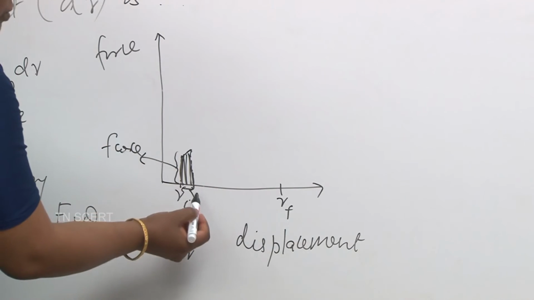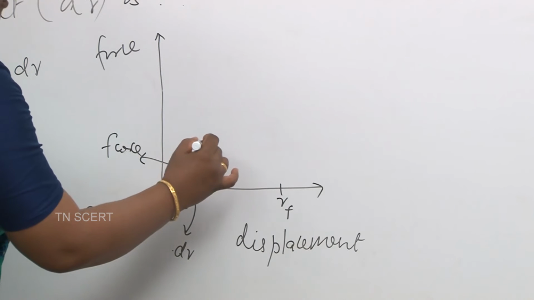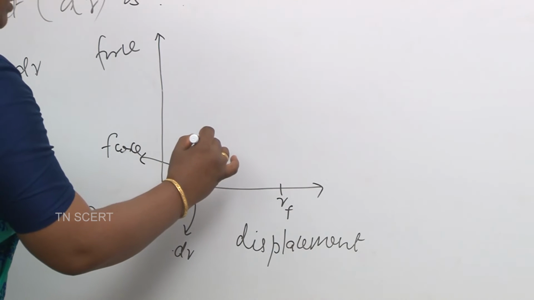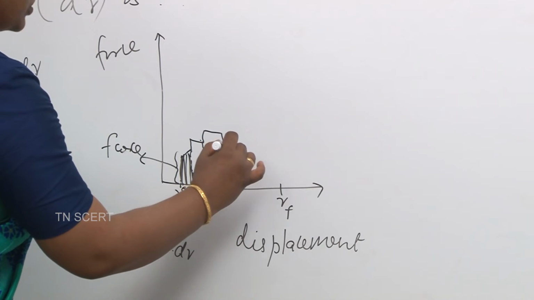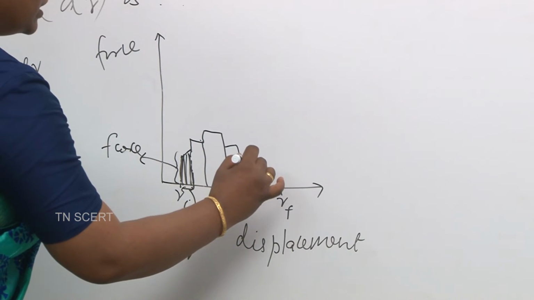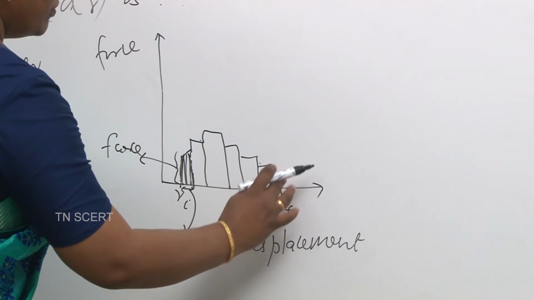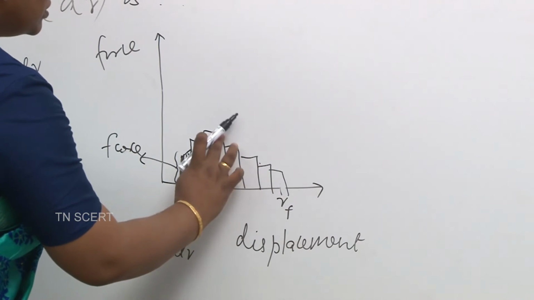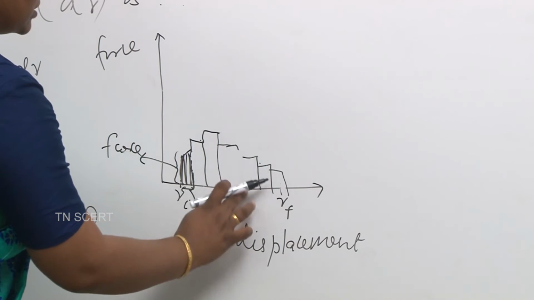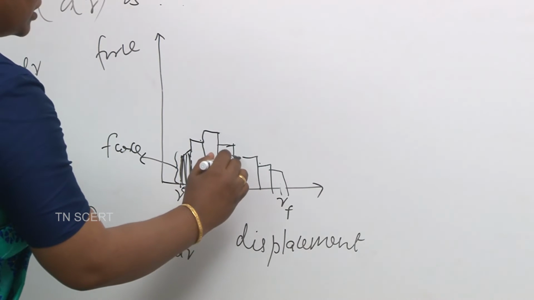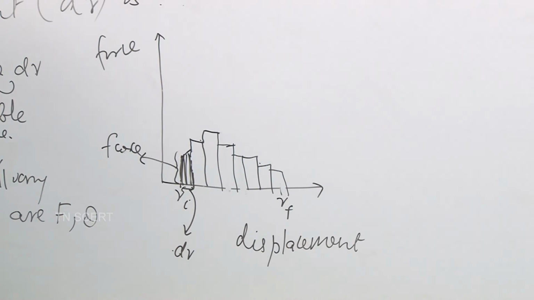Similarly, as it moves from Ri to Rf, it might go through different locations. So, the next force could be this, and the force can reduce as it goes further and further, and therefore the strips look like this.